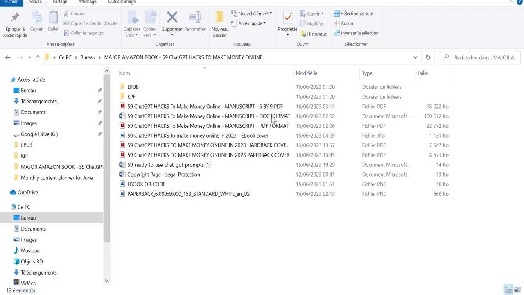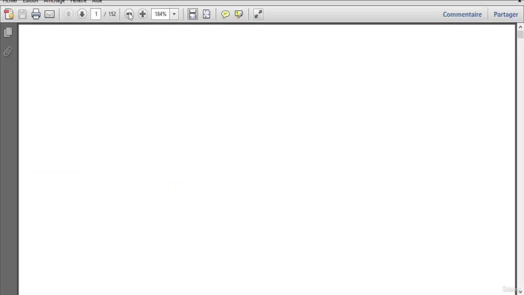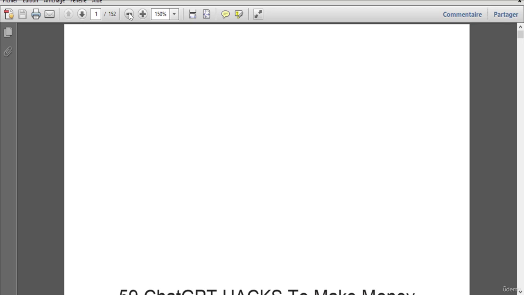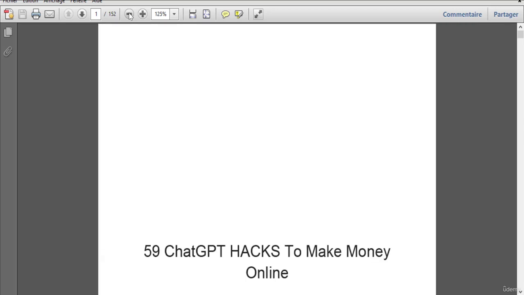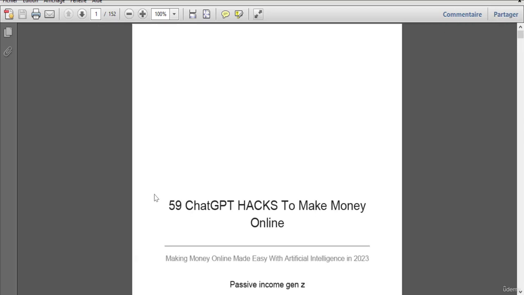So for instance, over here, let's open up the manuscript just so you can see the ebook manuscript. Now, this is not the ebook manuscript, to be precise. This is the paperback manuscript. I'm going to show you the ebook manuscript in KPF format. And I'm also going to show you how to format it using the Amazon KDP tool known as Amazon Kindle Create.